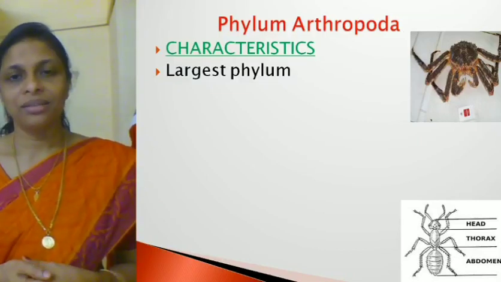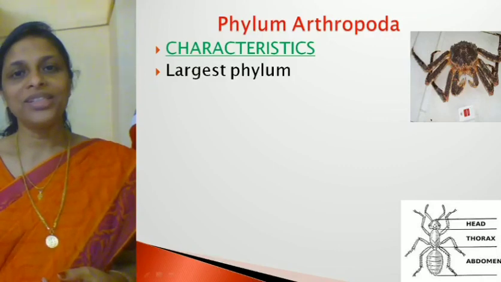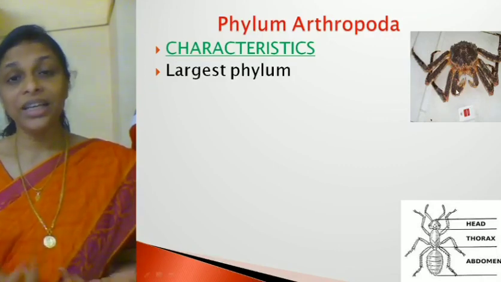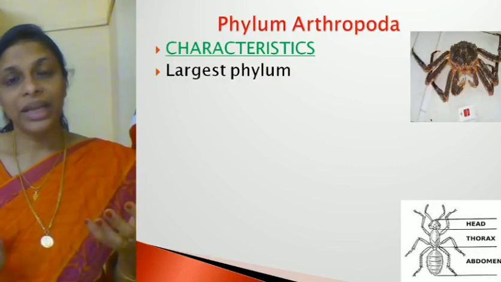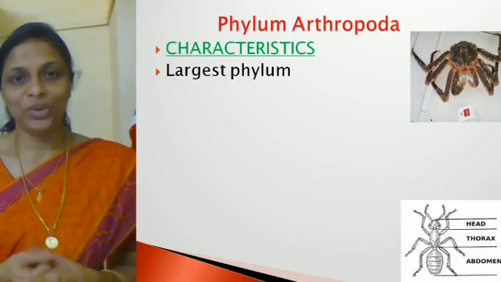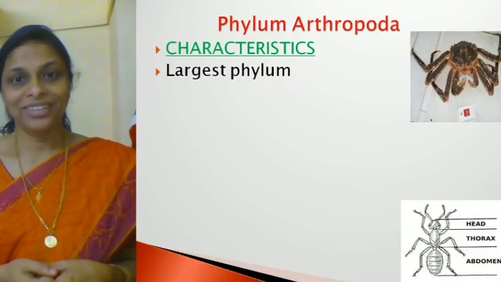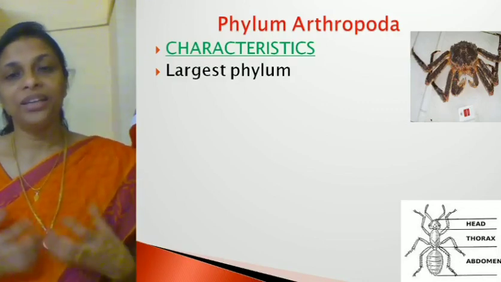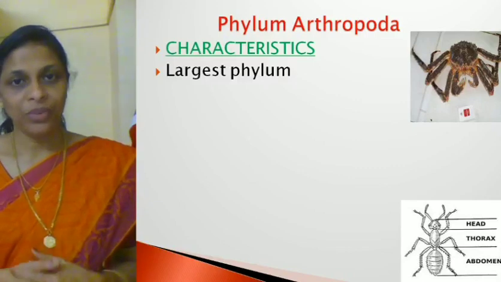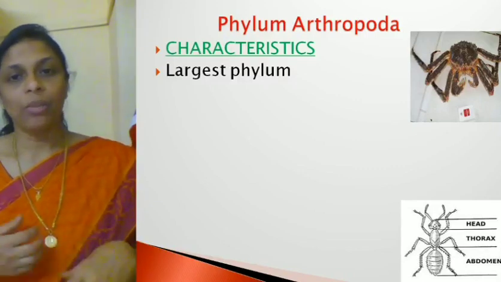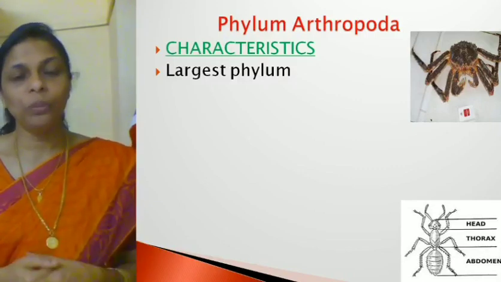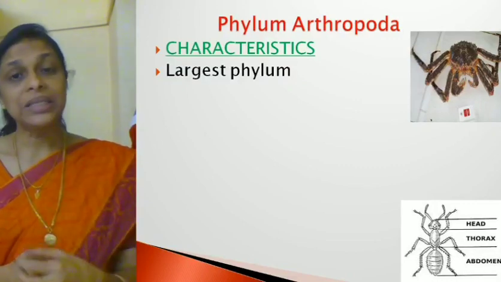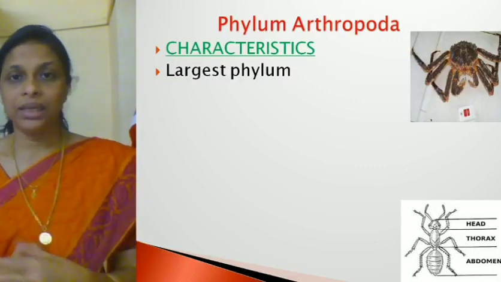Now, can you tell me the names of some common insects? The one which you can see in the slide. What is this one? This is a crab, right? A king crab. Then another common animal which you find in your houses, that is spider or cockroach, right? Or ant. All these come under this phylum Arthropoda. Now let's discuss the characteristics. As I have told you, this is the largest phylum and the class Insecta is the largest class.